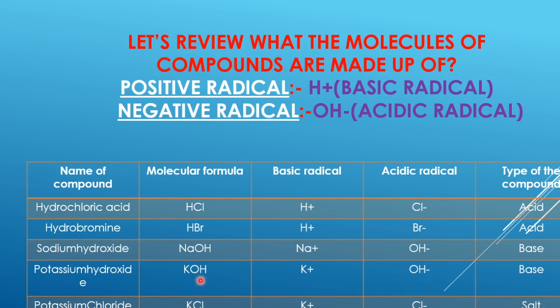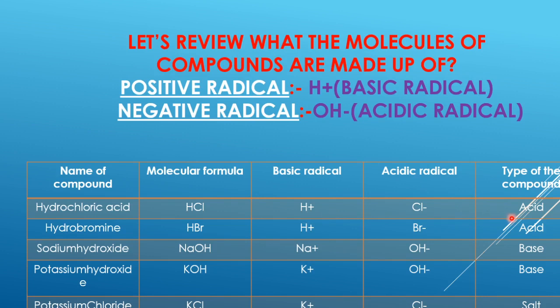When the substance dissociates and forms OH- ion, that substance is nothing but a base. So, what we have learned right now, the substance containing OH- ion, the acidic radical, is termed a base. And the substance containing H+ ions is termed an acid.